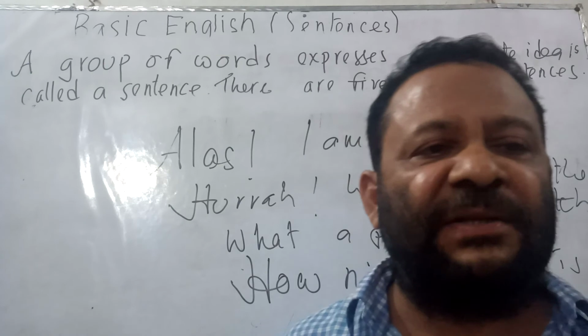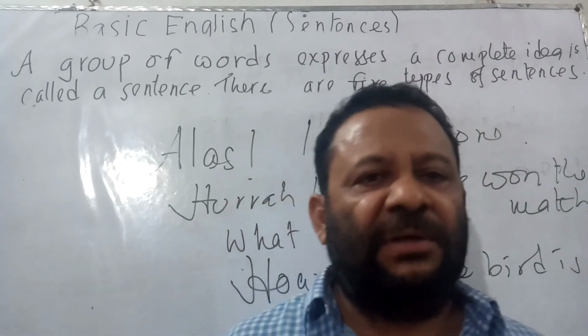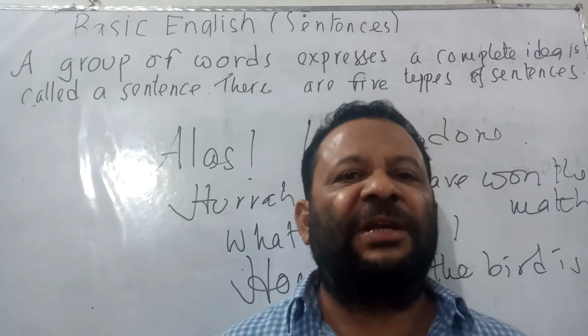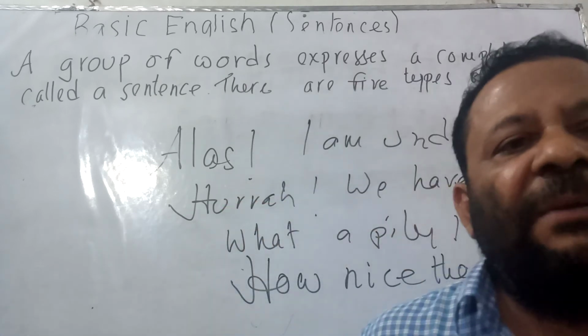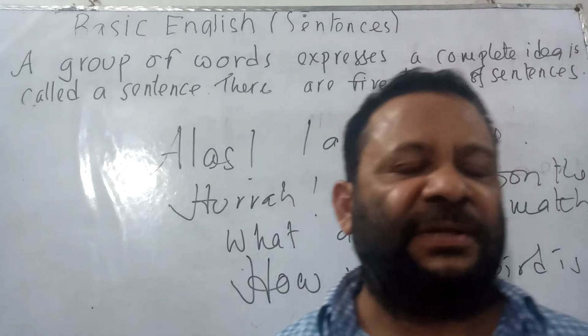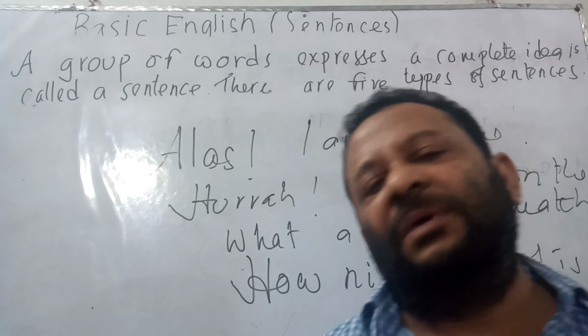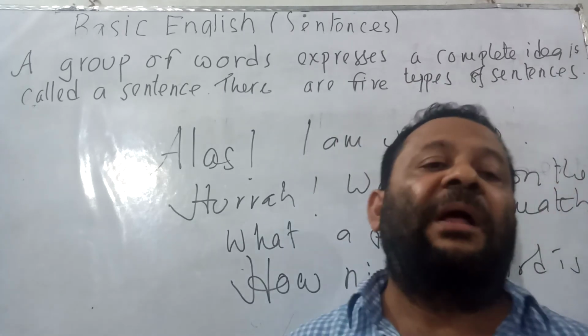Now interrogative. By using interrogative sentence we actually ask questions, and there are also 2 types of interrogative questions. These are yes-no questions and WH questions. Now imperative. By using imperative sentence we actually give orders and we also forbid something, and at the same time we request something. Now, optative sentence.